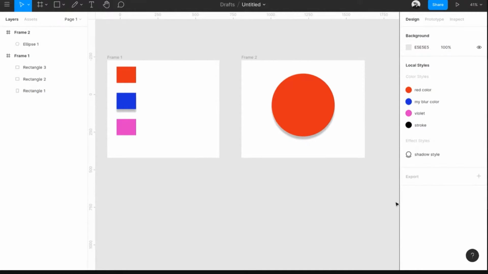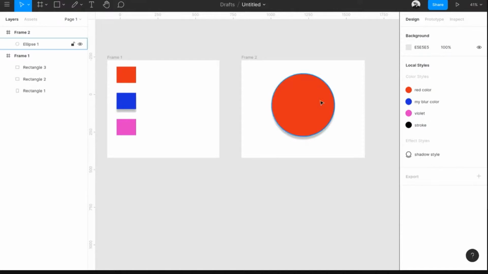So this gets even better when you're actually working in a team. You can basically share the entire style with your whole team project, all the projects basically. I'll show you how to do that in a while. But if you're not selecting anything, if you click outside any frame, it will actually show what are the colors you have in this particular project. So I have these colors and these effects.